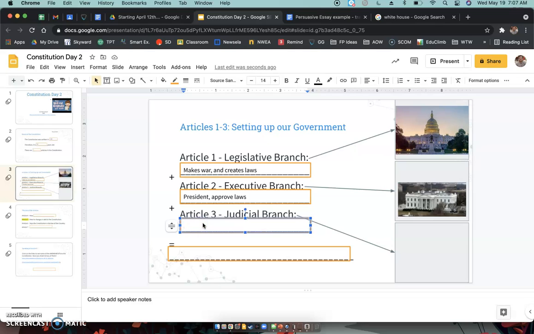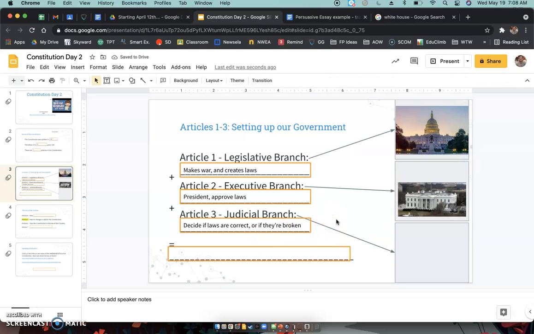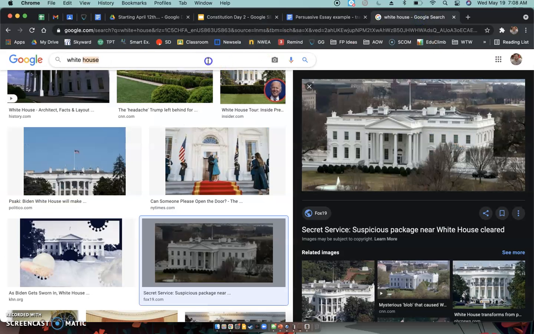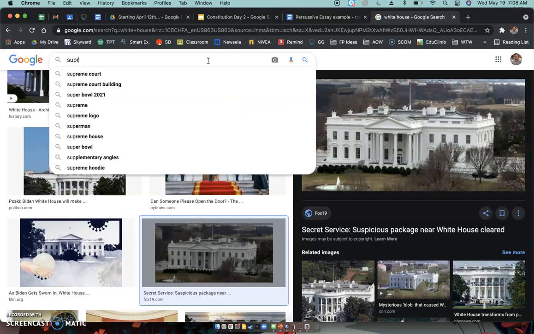Okay, article number 3, the judicial branch. So the judicial branch, they decide if laws are correct or if they're broken, right? So the judicial branch, they decide if people are following the laws. If something is happening in the country that is unlawful, then it is their job to step in and decide, okay?